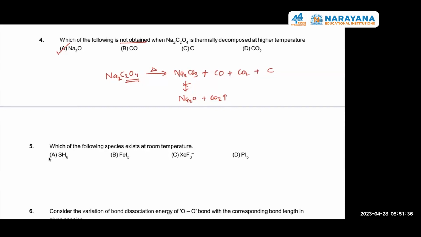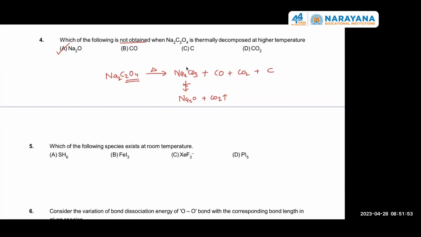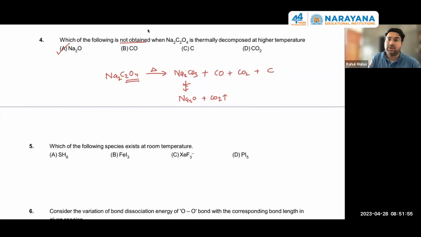Anybody else? So electronegativity of sulfur is higher than hydrogen, so it cannot have oxidation state -6. So it will not be present at room temperature. Sulfur cannot have oxidation state -6. Yes, sir. Okay. See, according to NCERT, SF6 does exist, SH6 does not exist.